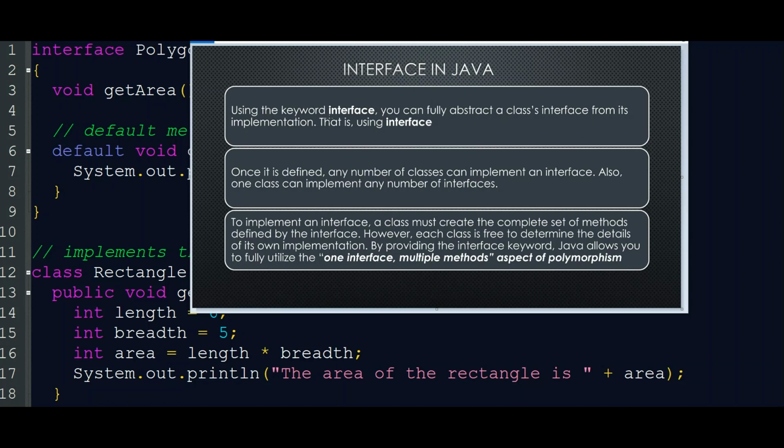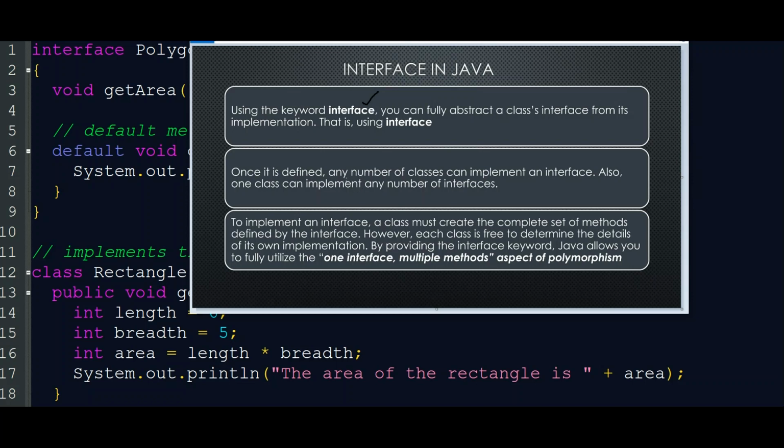We declare an interface by using the interface keyword. Inside an interface, we can define different methods, and also we can declare static and final type variables. After creating an interface, it can be used by different classes of a Java program.